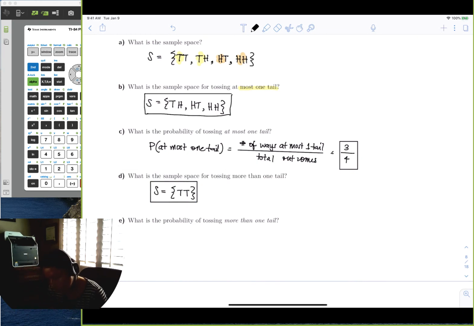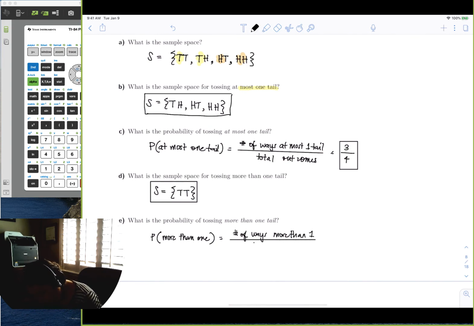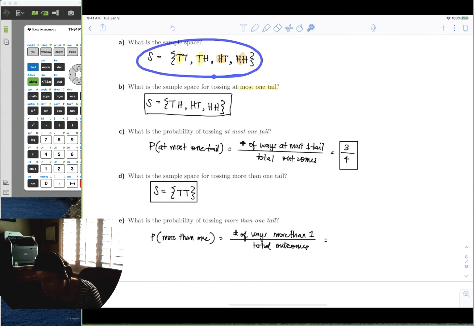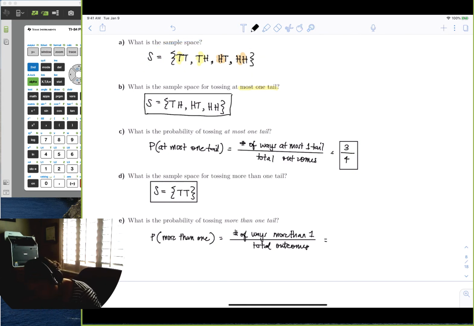What is the probability now of tossing more than one tail? Well, it's going to be the number of ways of more than one, all over the total outcomes. Well, I found that to be 1 in part D out of the sample space, which had 4 outcomes, so 1/4.